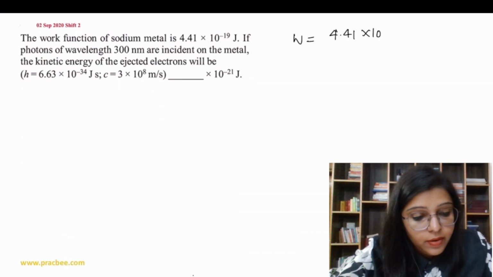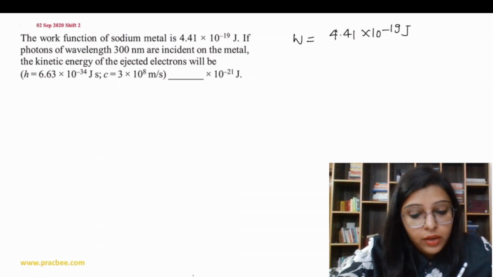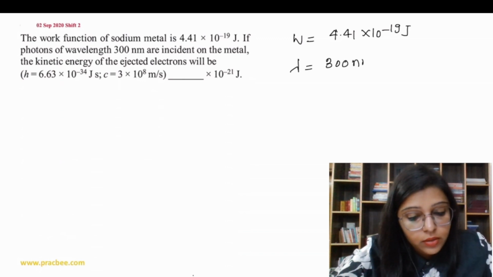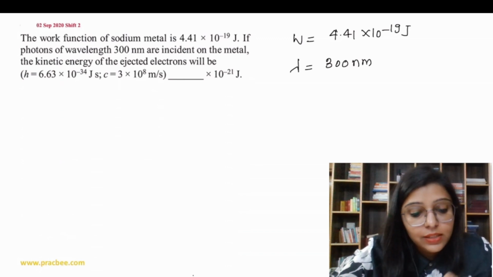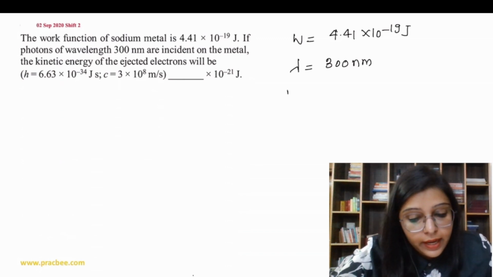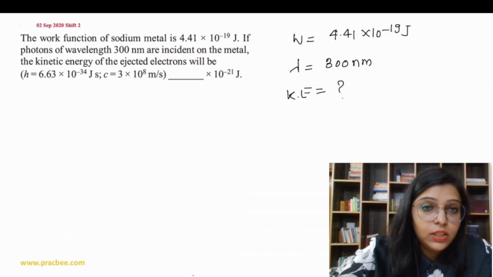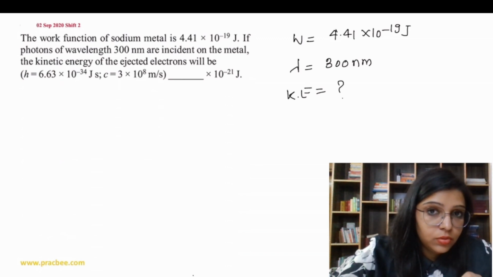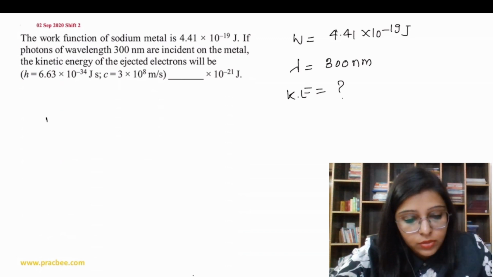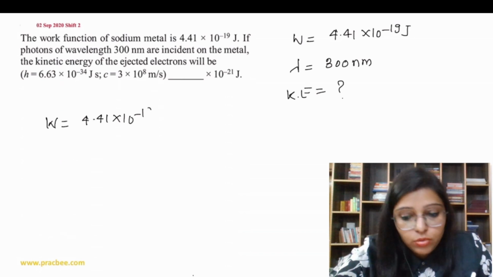4.41 into 10 to the power minus 19 joule. If photons of wavelength 300 nanometer are incident on the metal, the kinetic energy of the ejected electrons will be. So see, here we can use two formulas, right? The first, work function is how much? 4.41 into 10 to the power minus 19 joule.